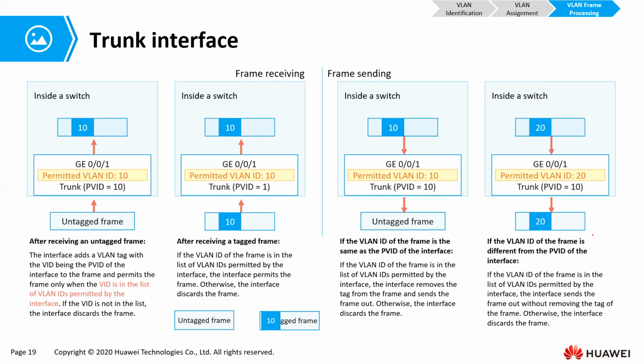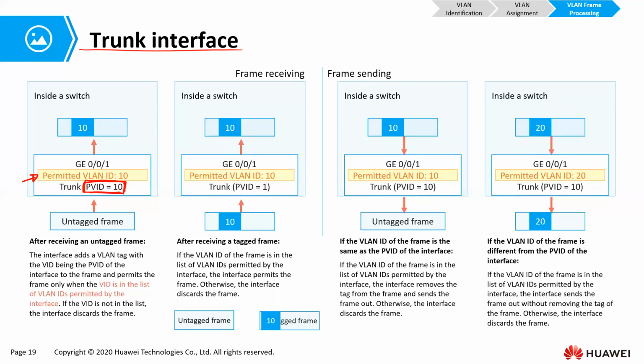And the behavior of a trunk interface is different. Also, we are looking at it receiving a frame untagged, and then sending a frame tagged, either with its own port VLAN ID or with a different VLAN ID. So now for trunk ports, please note, we can assign a port VLAN ID, but most importantly, we must permit allowed VLANs.